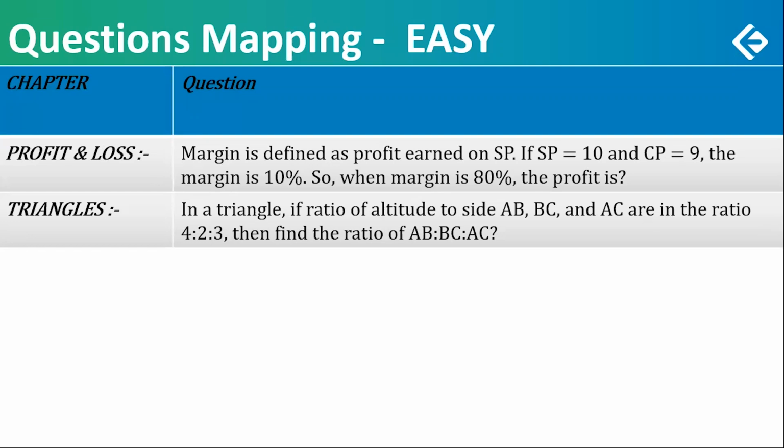Triangles, the last of the easy questions in quant. In a triangle, the ratio of the altitudes to the sides AB, BC, CA is given as 4 to 3. So a ratio of altitudes to the sides is given, then find the ratio of the sides. No tricks played. The sides are also in the same order. Again, something which can be very, very simple. Almost again mentally. So these 6 questions are something absolutely easy, good enough. Let's have a look at the moderate questions.